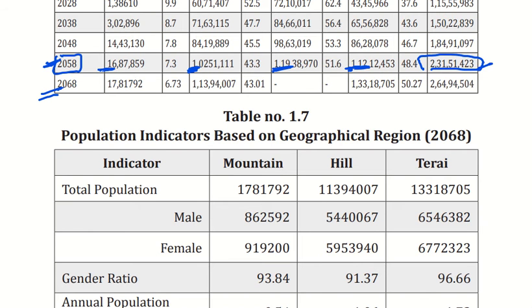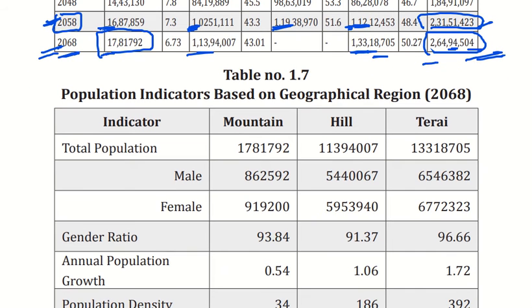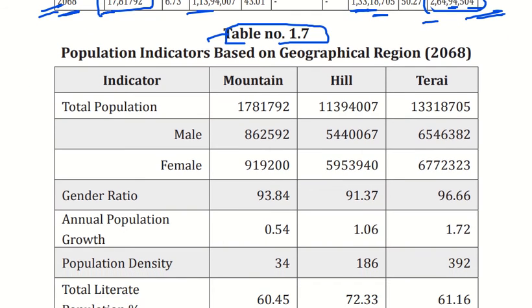423. In the last census of 2068, this is recent one, the population was 17 lakh in the mountain, and 1 crore 13 lakhs in the hilly region, and 1 crore 33 lakh in the Tarai region. The total was 2 crore 64 lakhs and 94,504 in the recent. So in the next table, that is table 1.6, we will see about the population indicator based on the geographical regions.